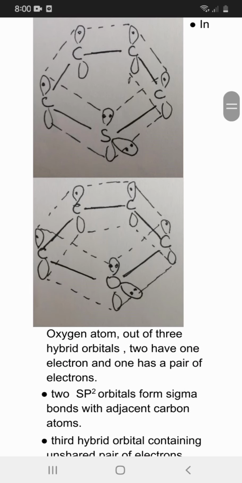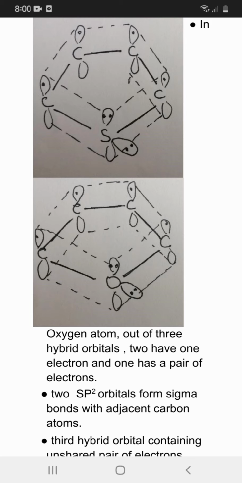In the oxygen atom, out of 3 hybrid orbitals, 2 have 1 electron and 1 has a pair of electrons. 2 sp2 orbitals form sigma bonds with adjacent carbon atoms. The third hybrid orbital containing the unshared pair of electrons remains as such. The remaining unhybridized p orbital having 2 electrons forms a pi bond by lateral overlapping with p orbitals of carbon atoms. The structure of thiophene is similar to that of furan.